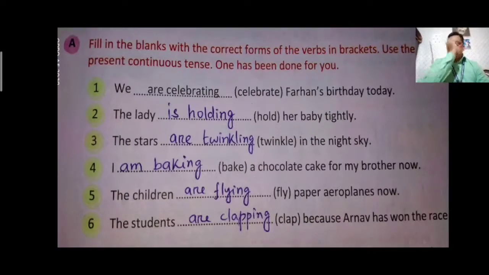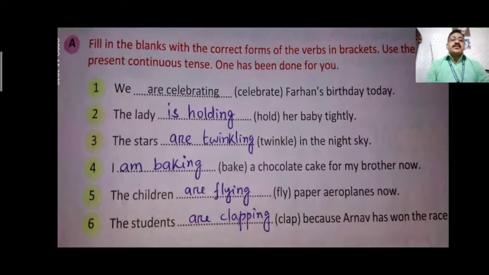The lady dash, bracket hold, her baby tightly. Lady is a singular noun, so is holding. The lady is holding her baby tightly. Third one, the stars dash, bracket twinkle, in the night sky. Stars is a plural noun, so are twinkling will be the correct form.